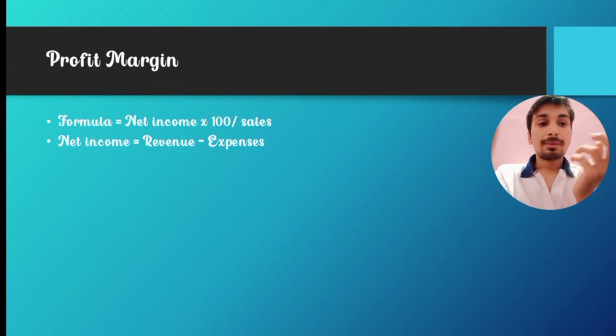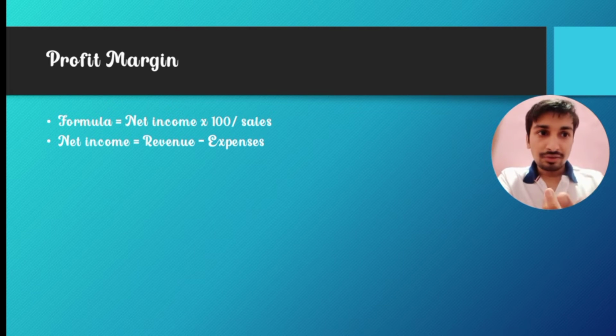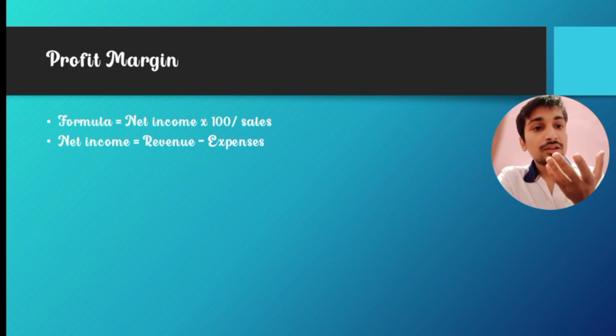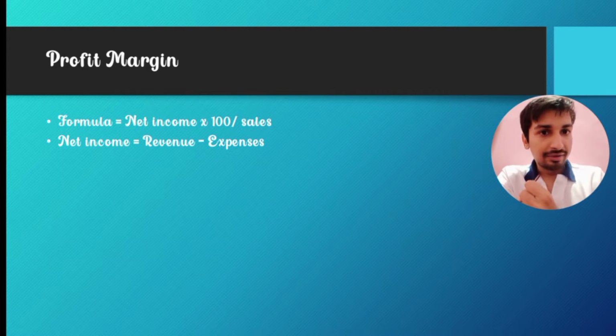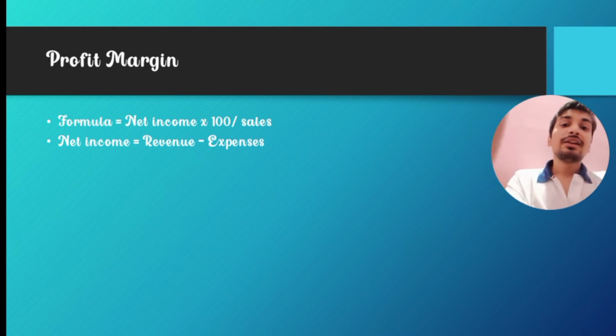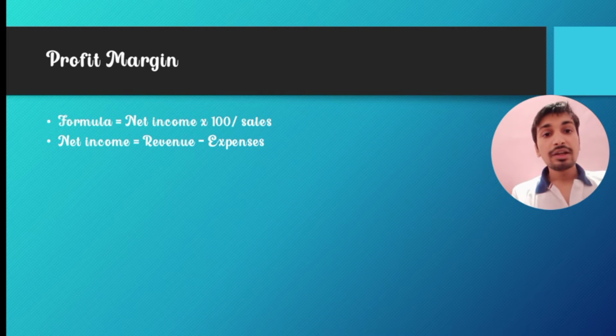Say, for example, I earn 5000 rupees, but 4000 rupees is my expense. The net income that I'm earning is 1000 basically, because 4000 is the expense. So the revenue, the total money that I'm getting in my hand, minus the expenses is called the net income. Okay, now you understood what profit margin is. Profit margin means net income divided by sales into 100.